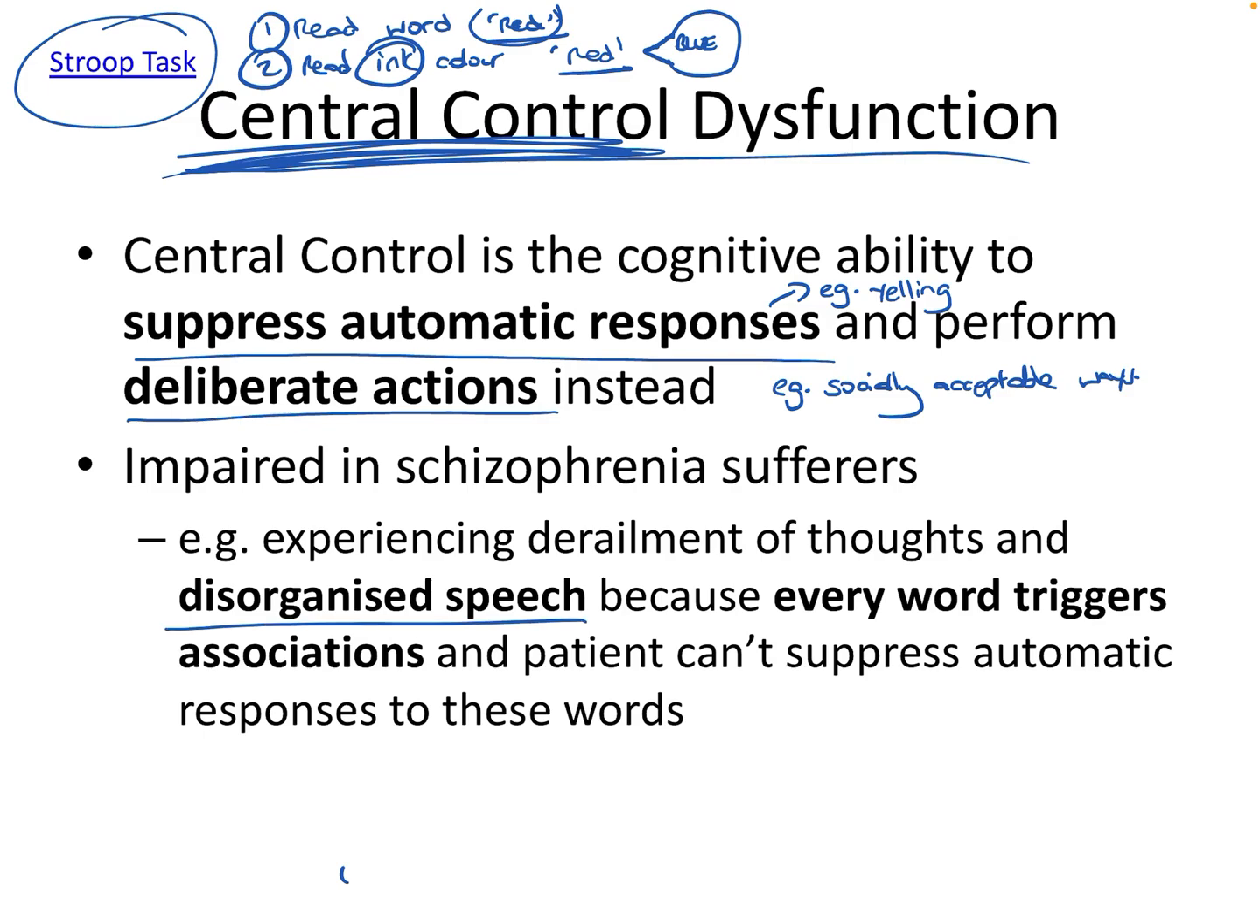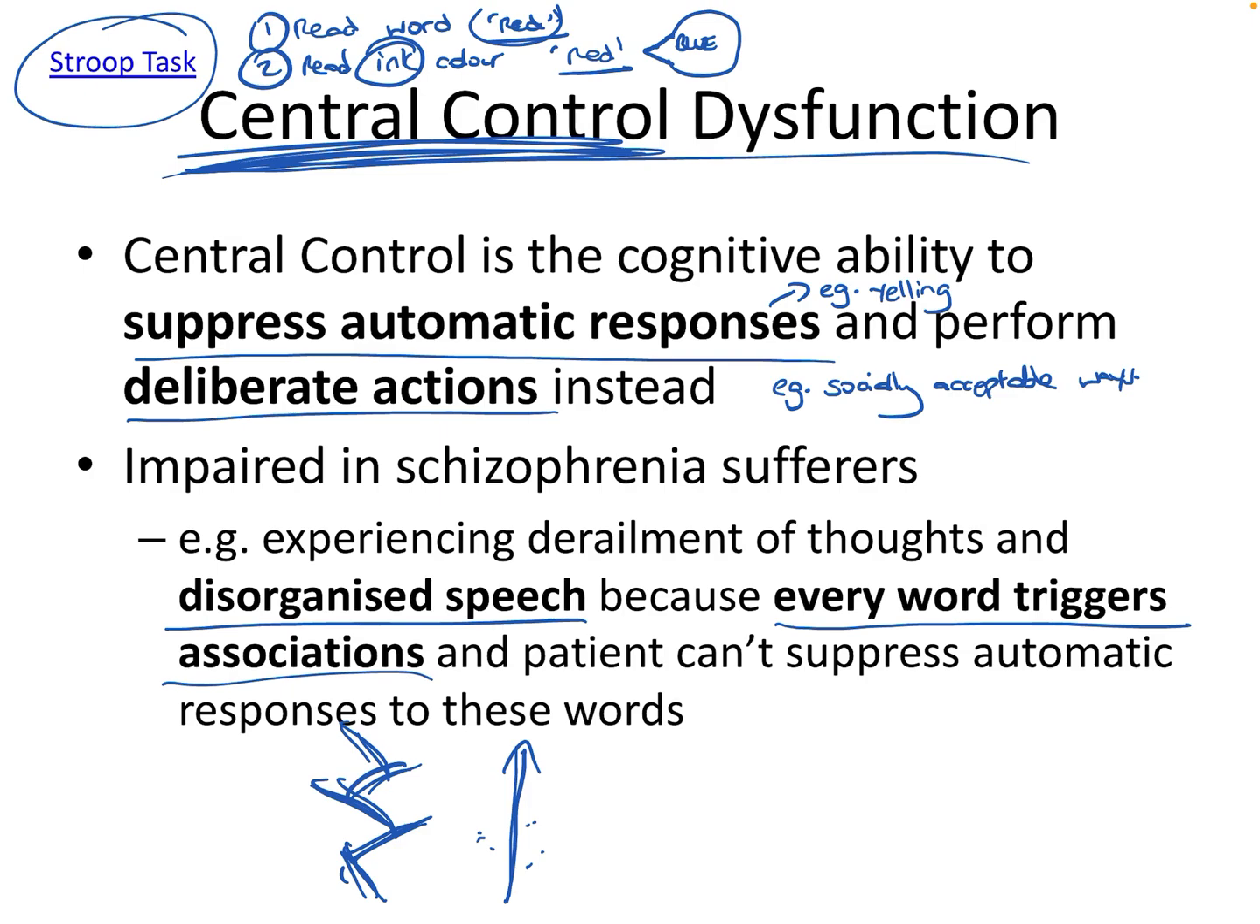And this is because in all of us, when we're having a conversation, other thoughts and other words are going to pop up into our head, but we're able to suppress those and instead continue with our train of thought. But with people with schizophrenia, they have difficulties and dysfunction in central control. And it means that every word or thought that pops up into their head, they're going to follow those associations. And it means that their speech will often derail. Rather than in us, we've got maybe thoughts that pop up, but we're able to continue with our train of thought. People with schizophrenia are often going to be derailed by these thoughts and words that pop up.